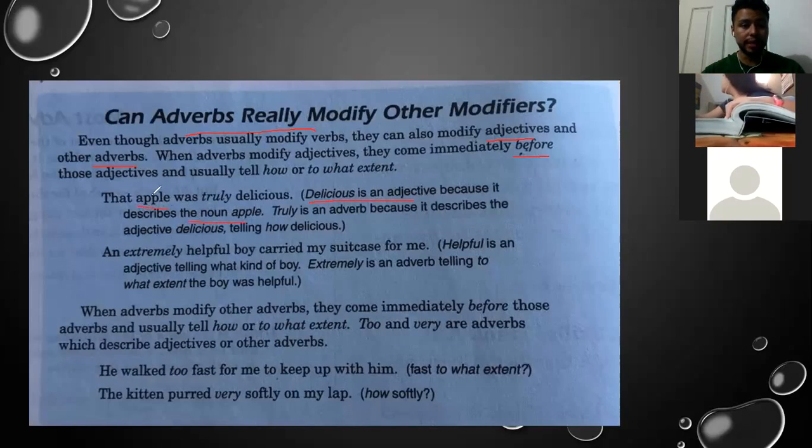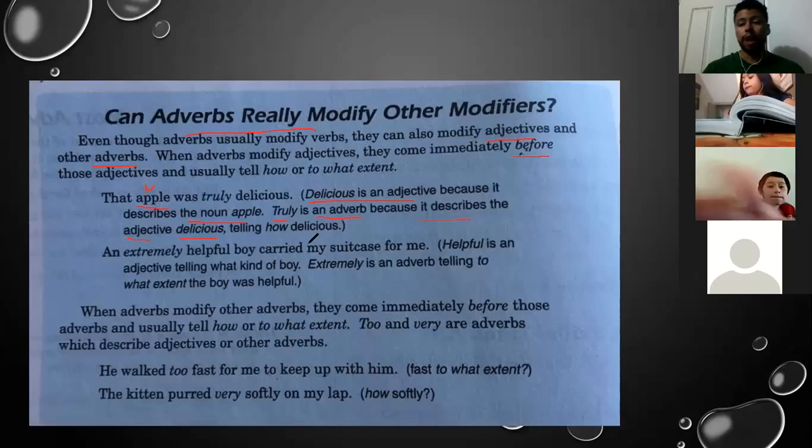Remember, apple is the noun. And then truly is an adverb. This is the important fact. This is the adverb because it describes the adjective. And the adjective was delicious. It's telling how delicious the apple was.